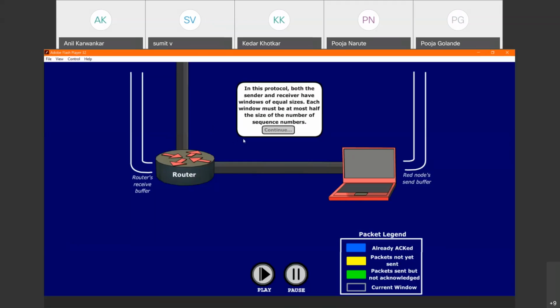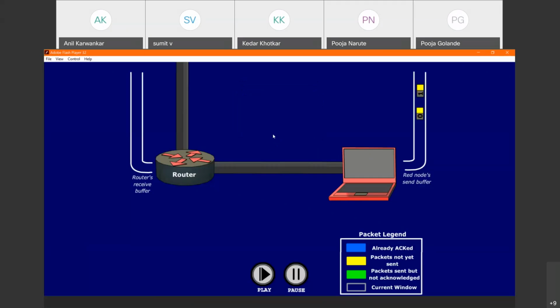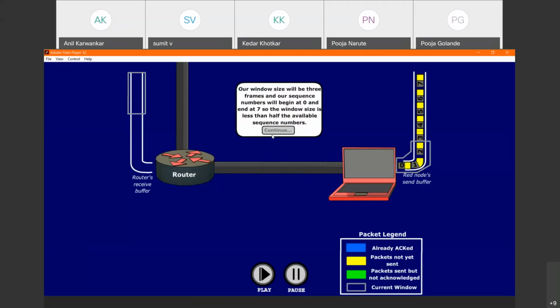Just read whatever is written in that block. Window of equal size at sender and receiver end. In this protocol, both the sender and receiver have windows of equal size. Each window must be at most half the size of the number of sequence numbers. Our window size will be 3 frames and our sequence starts at 0 and ends at 7. So the window size is less than the available sequence numbers.